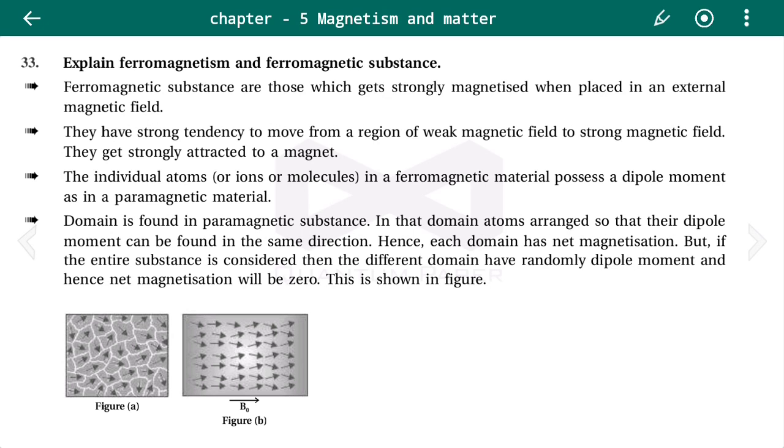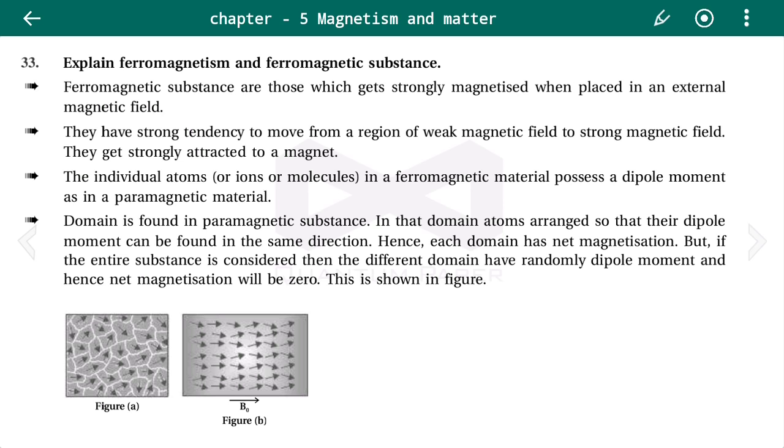But in the case of ferromagnetic substance they are strongly magnetized when they are placed in an external magnetic field, because the net magnetic moment of all the electrons in an atom will not be equal to 0. When you add up, that will not be equal to 0, and we can say that the atomic dipole exists in the ferromagnetic substance and they are in random direction. But when they are placed in the external magnetic field, then all the dipole moments get aligned along the direction of the magnetic field, and these substances are magnetized. They are strongly magnetized.